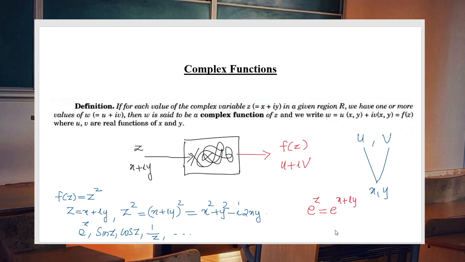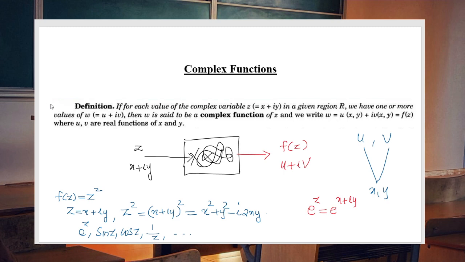It is not the same as e raised to x. So whenever in this session we say something about z, keep in mind that we are saying something about a complex variable.